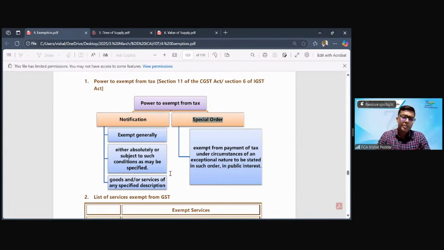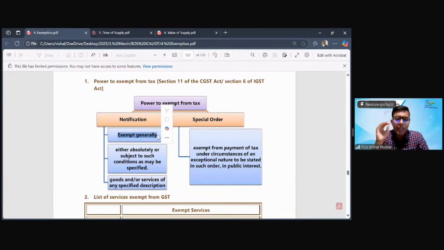The difference is that where the exemption is to be granted not to a particular person only, but in general to a particular category of persons, like hospitals, or for that matter trusts, or professionals doing a particular set of activities, it is not given to one particular person. In that case, it is called a general exemption.